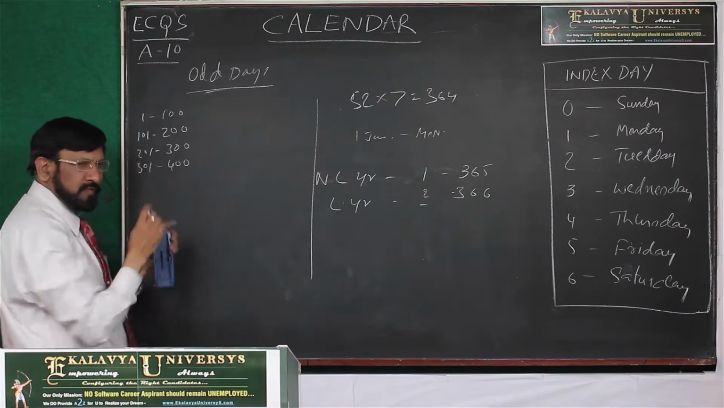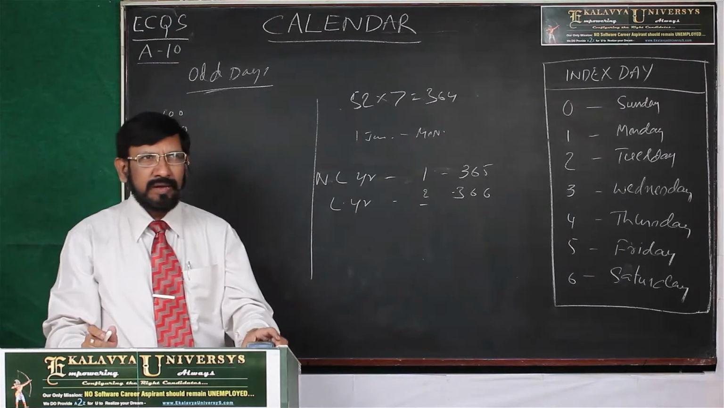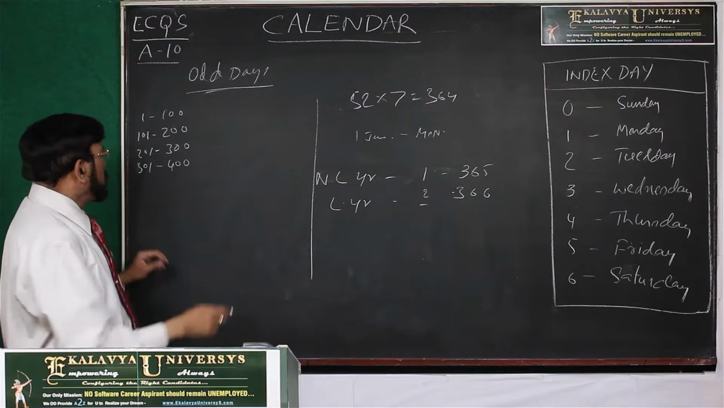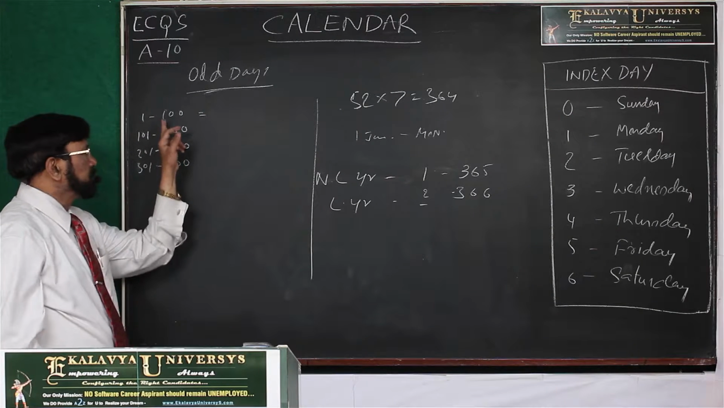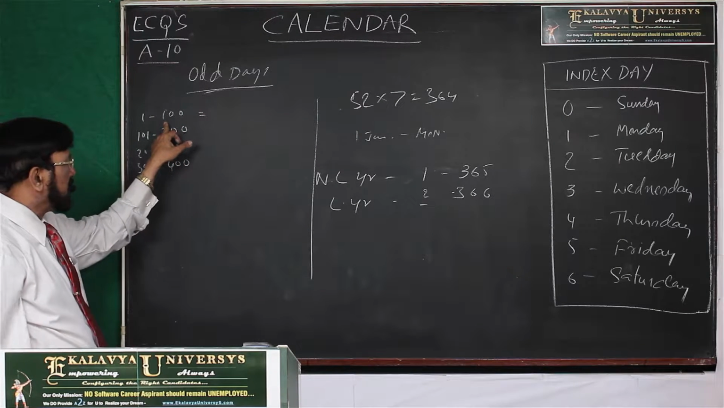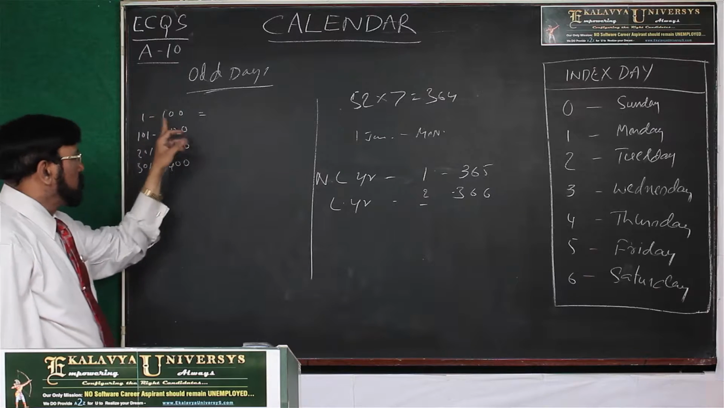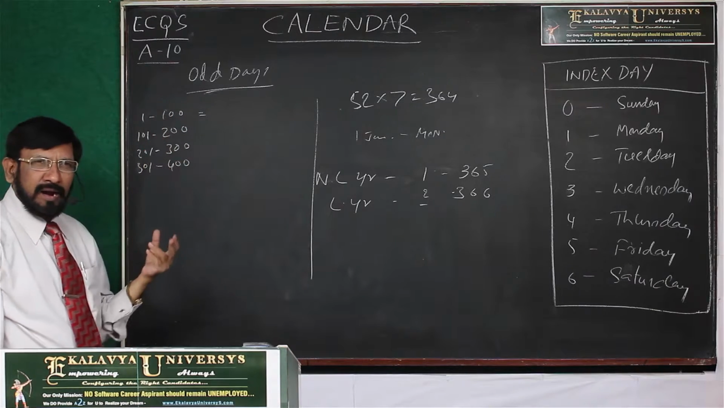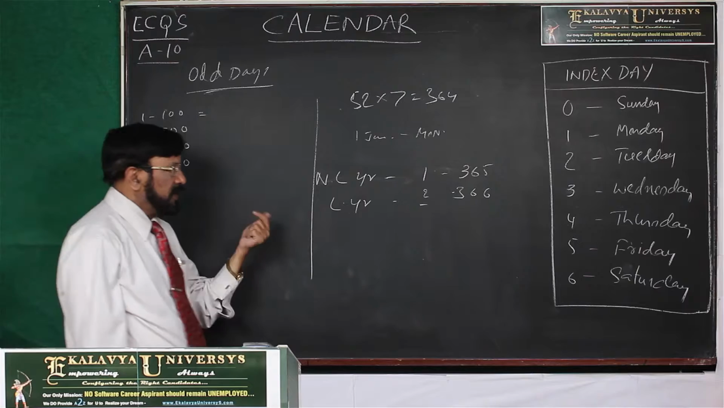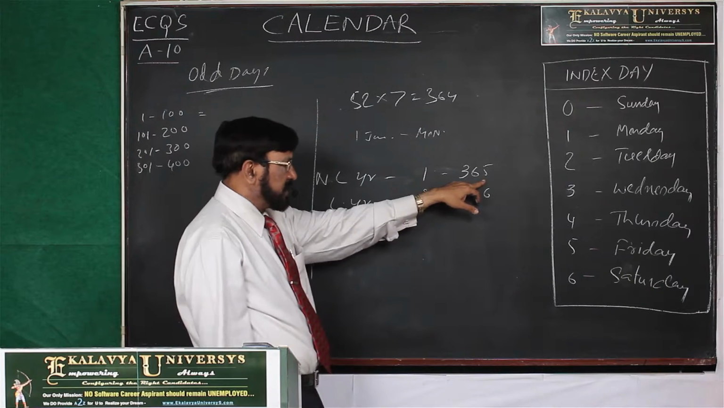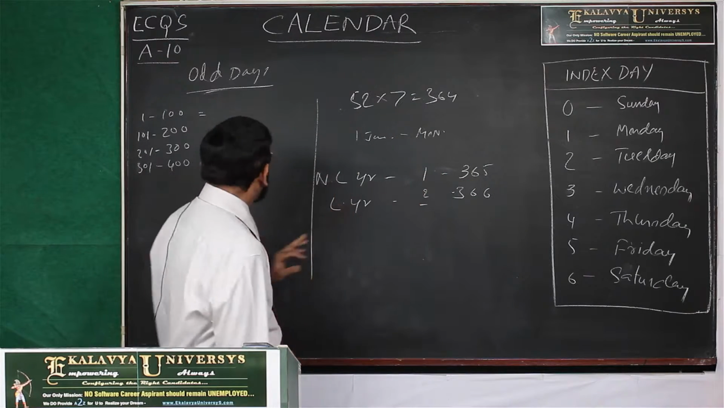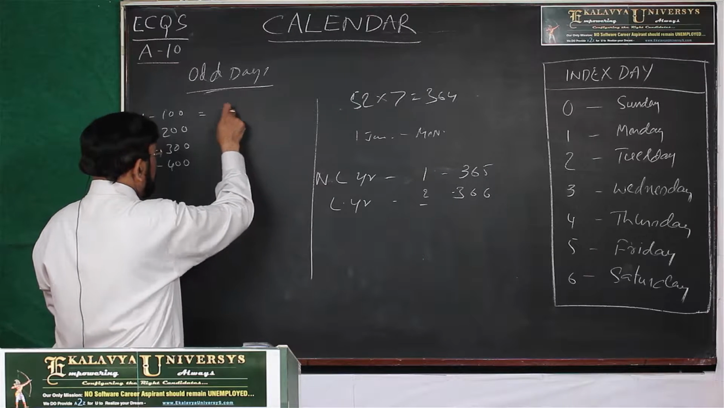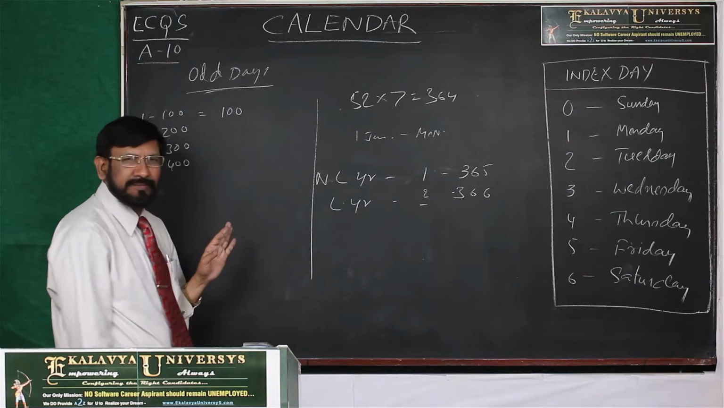So first, one block of 400 years we calculate for odd days. In this, how many odd days are you expecting? Here 100 years are there, and every year has one odd day. So 100 odd days are there.